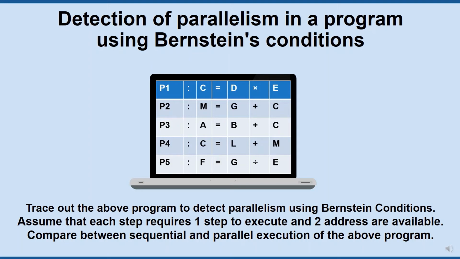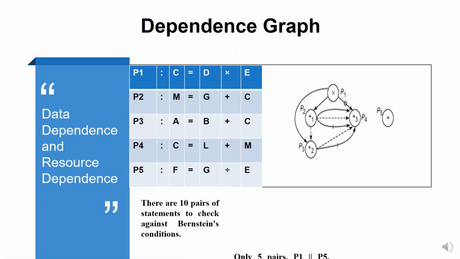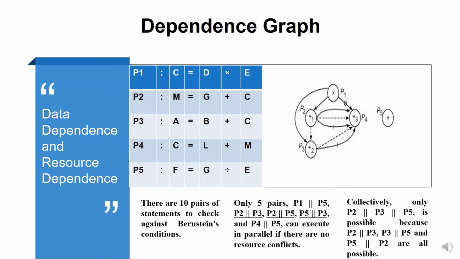Compare between sequential and parallel execution of the above program. The data dependence and resource dependence for the given code fragment is shown in the diagram. There are 5 statements P1, P2, P3, P4 and P5. 10 pairs of statements are to be checked against Bernstein conditions. They are P1 to P2, P1 to P3, P1 to P4, P1 to P5, P2 to P3, P2 to P4, P2 to P5, then P3 to P4, P3 to P5, finally P4 to P5. So these are the 10 pairs.